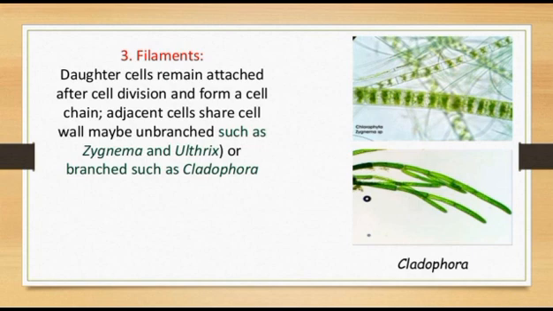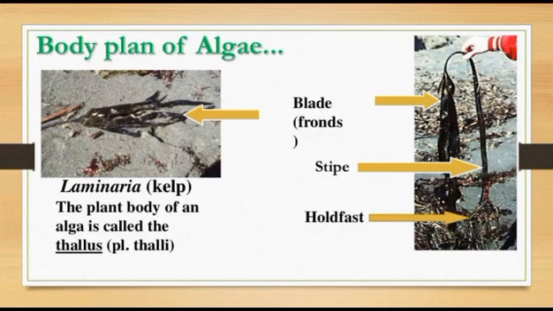Filamentous algae, an example is Cladophora. Daughter cells remain attached after cell division and form a cell chain. Adjacent cells share a cell wall, and may be unbranched, such as Zygnema and Ulothrix, or branched, such as Cladophora. Next, what are the body parts of algae? Blade, that is frond, stipe, and holdfast.